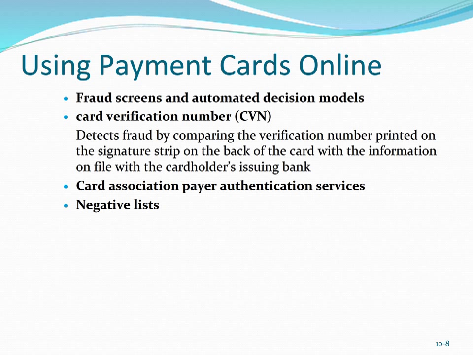Card verification numbers are another technique that's commonly used. Approximately 75% of all merchants use the CVN method, which compares the verification number printed on the signature strip on the back of the card with the information on file with the cardholder's issuing bank. The problem with this is obviously if a fraudulent purchaser has the card physically in their possession, or has had it at some point in time, that number is visible and they're able to observe it themselves.